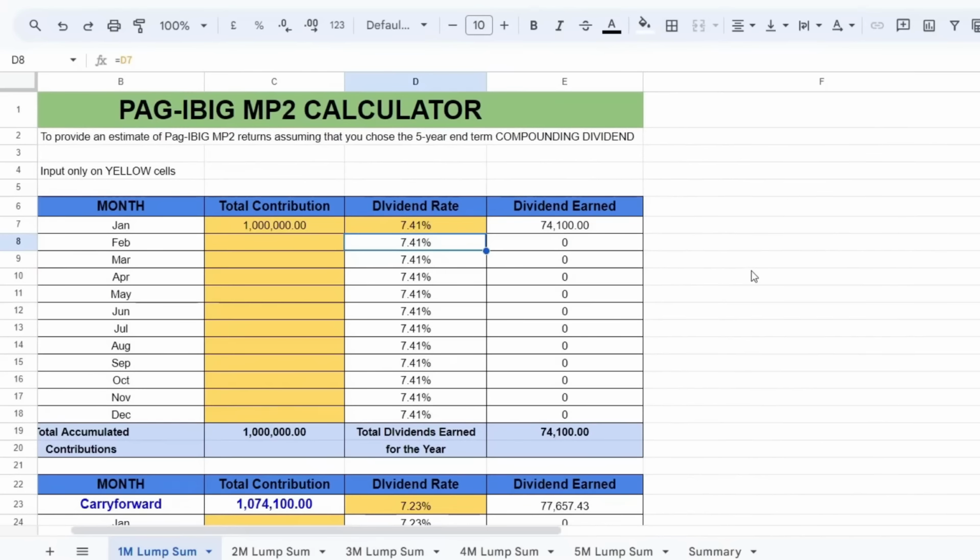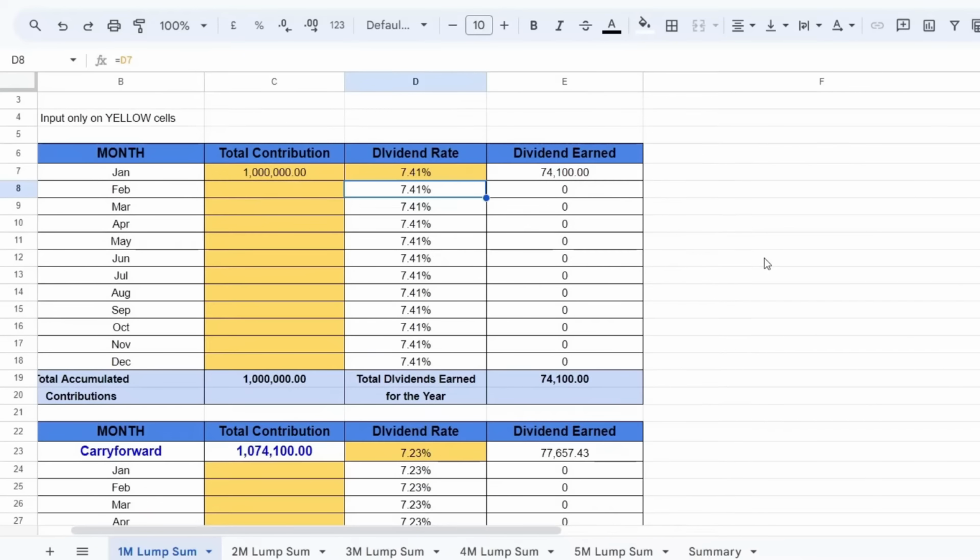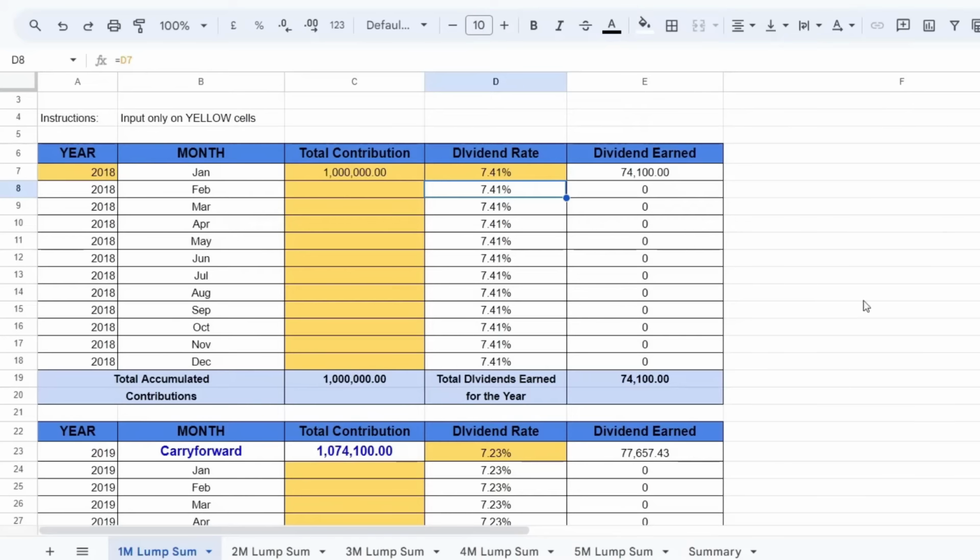Alright, so in-input ko na lahat ng dividend rates from 2018 to 2022. So yung year 1, simple pa lang yung calculation ng dividend. So total contribution sa scenario 1 is 1 million pesos, and then imumultiply lang siya sa dividend na 7.41%.